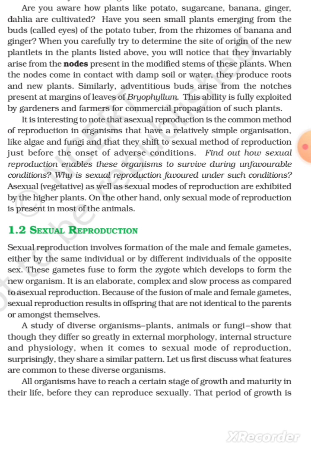It is interesting to note that asexual reproduction is the common method of reproduction in organisms that have relatively simple organization, like algae and fungi, and that they shift to the sexual method of reproduction just before the onset of adverse conditions. Find out how sexual reproduction enables these organisms to survive during unfavorable conditions. Why is sexual reproduction favored under such conditions? Asexual vegetative as well as sexual modes of reproduction are exhibited by the higher plants. On the other hand, only the sexual mode of reproduction is present in most of the animals.